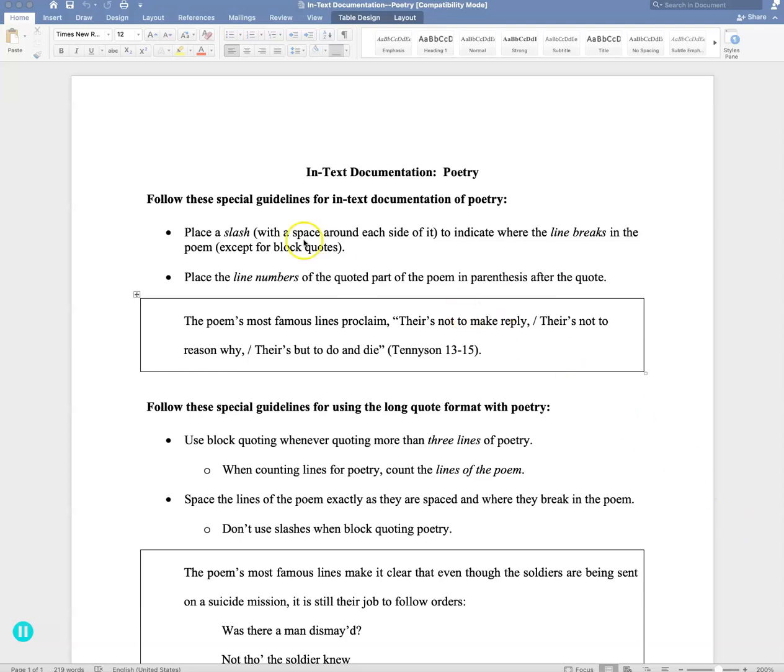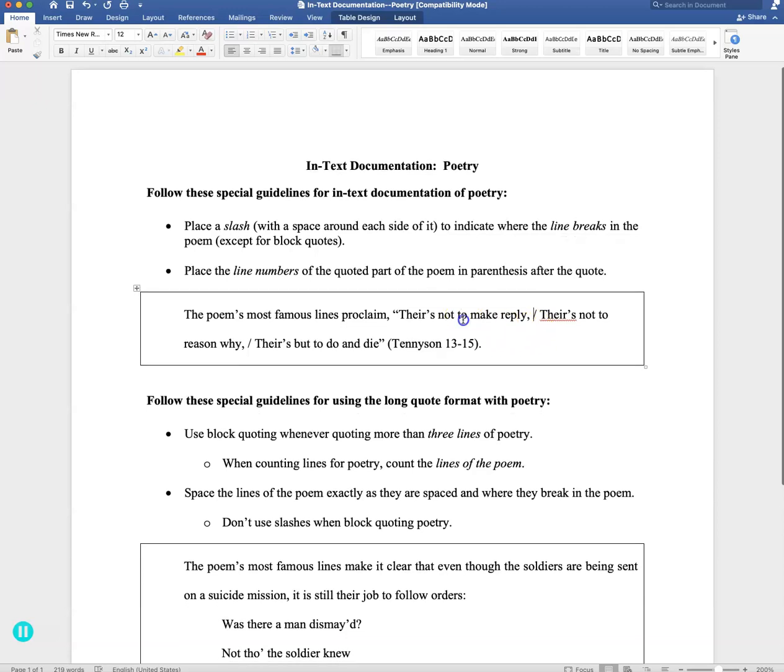So number one, when you do poetry, you of course have line breaks. So you put a slash with a space on either side of it to show where the line breaks are. So that's what you're seeing here. This is a Tennyson poem, and we've got one line of the poem, and then it would break here and go onto the next line. So you show with just a slash where that line break is, and we have another one because this is 3 lines from the poem. Some people make the mistake of doing it like this. They don't have any space, and that's wrong. You have to have a space on both sides of that.